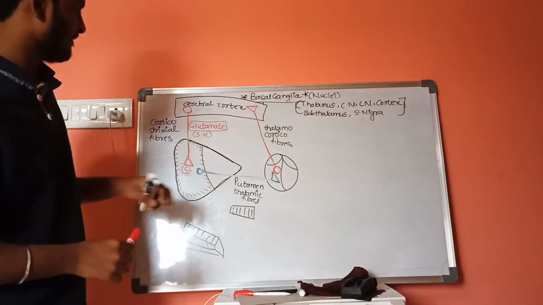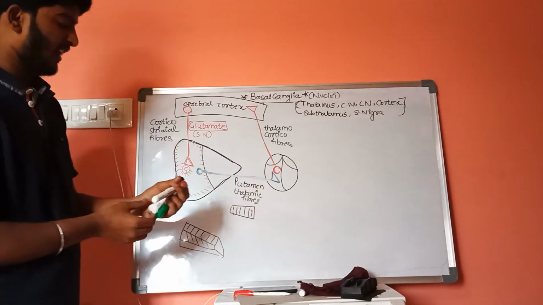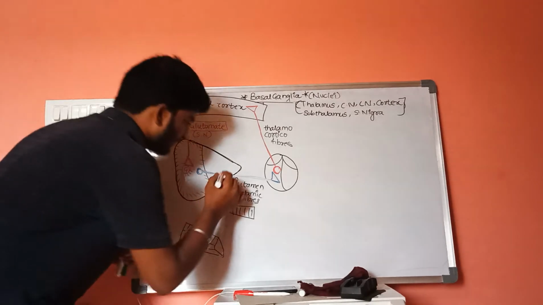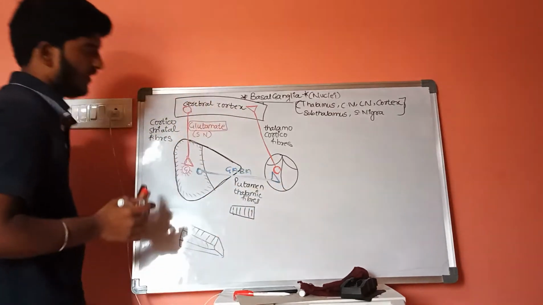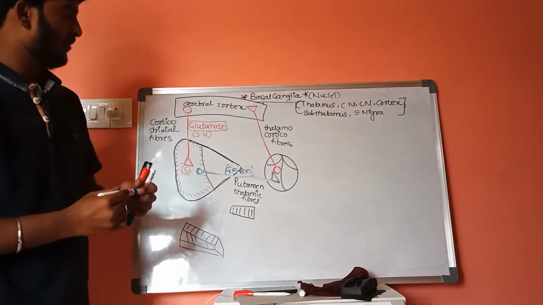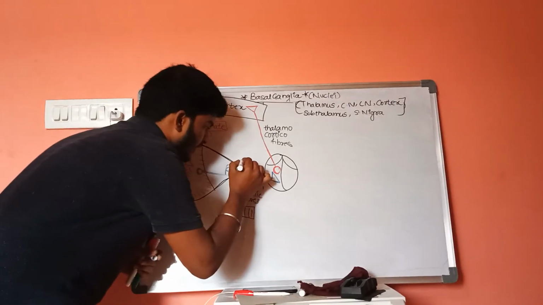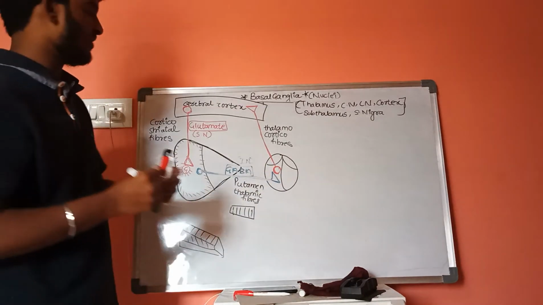Now this fiber will contain a special type of neurotransmitter, that is GABA. This GABA is an inhibitory neurotransmitter.